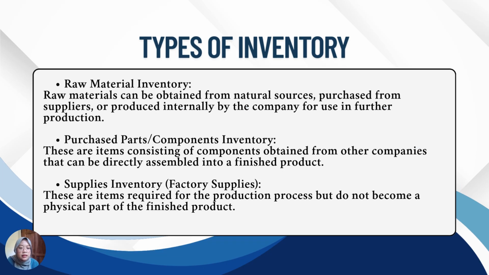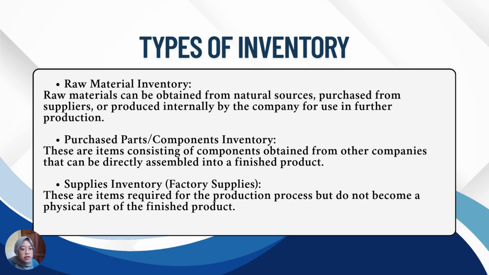The next slide is types of inventory. There are three types of inventory. First is raw material inventory. Raw material can be obtained from natural sources, purchased from suppliers, or produced internally by the company for use in future production. The next is purchased parts or component inventory.